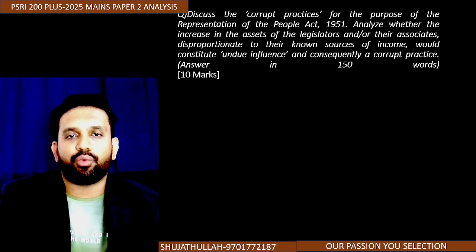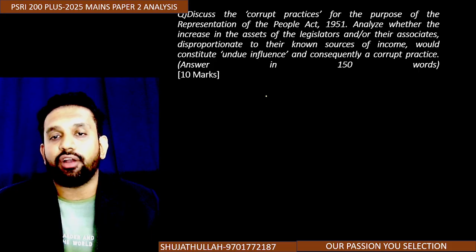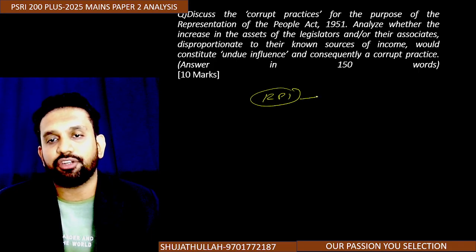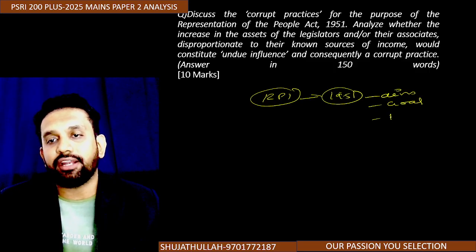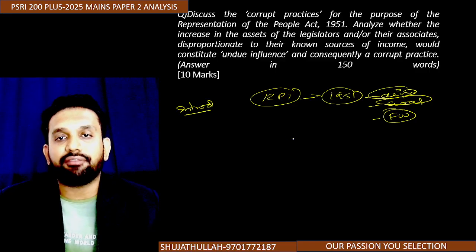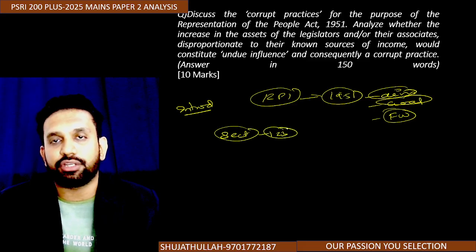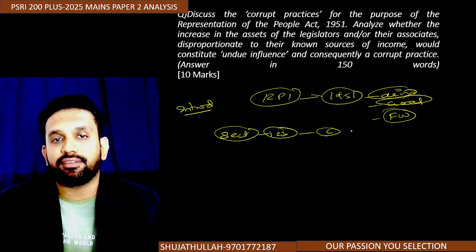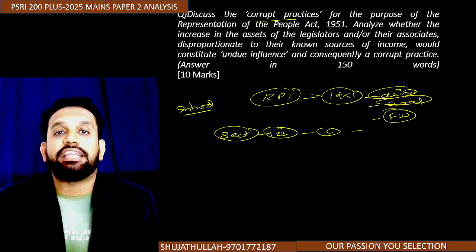So basically what I want to say here is, first of all, you write what the RPA is all about. You have to write the Representation of the People Act of 1951. What does it aim for? What is its goal? What kind of framework does it provide? If you write any of these, your introduction will be over. Then after that you have to write Section 123. Under Section 123 of the RPA, the corrupt practices are given. So you have to discuss them. It's not that you can leave them out. You have to discuss.